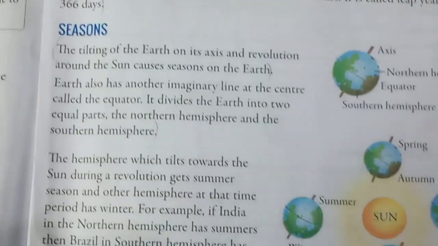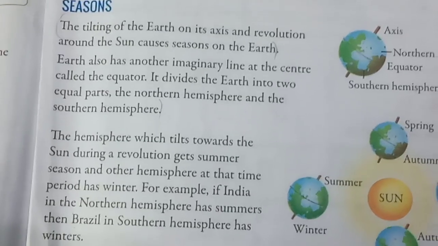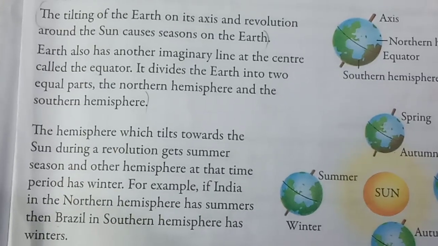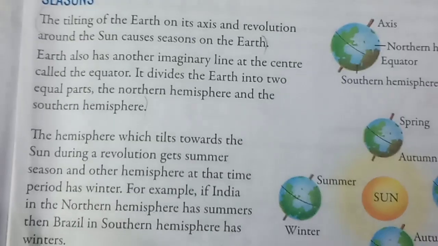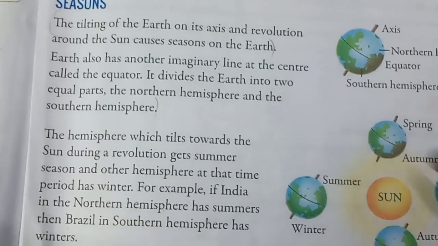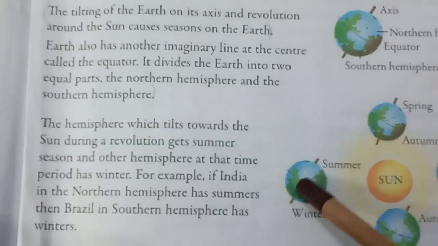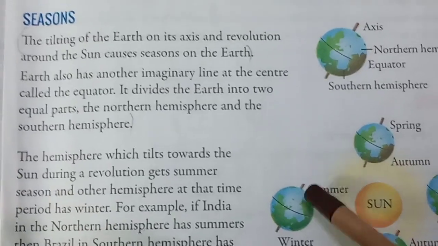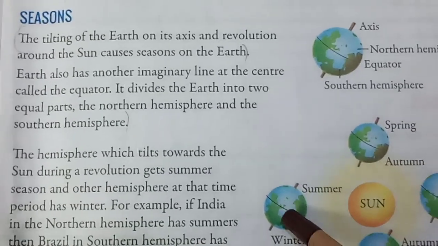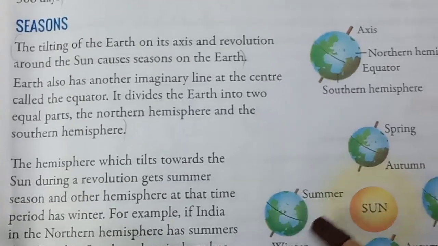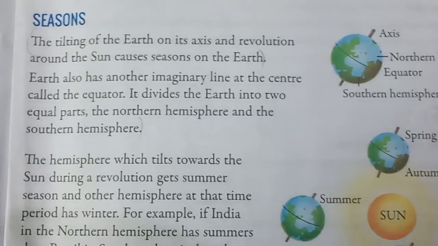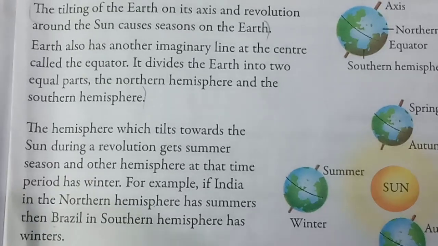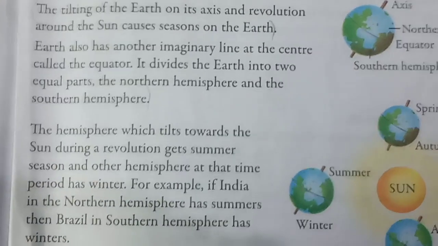The hemisphere which tilts towards the sun during a revolution gets summer season and the other hemisphere has winter. Here in this picture, this one is tilted, this one has summer and the opposite portion has winter. This portion faces the sun directly, so hence it is summer, and the opposite portion is far away from the sun, so here it is winter. For example, if India in the northern hemisphere has summers, then Brazil in the southern hemisphere has winters.